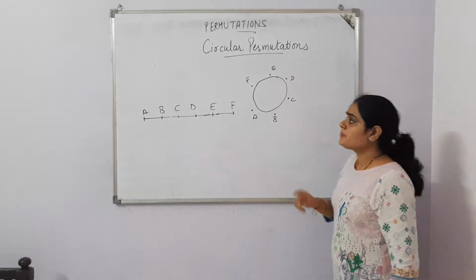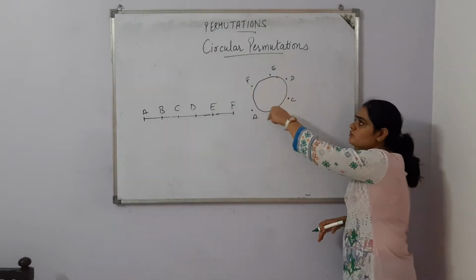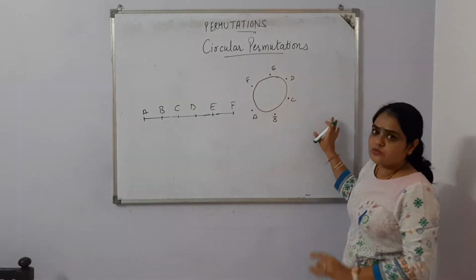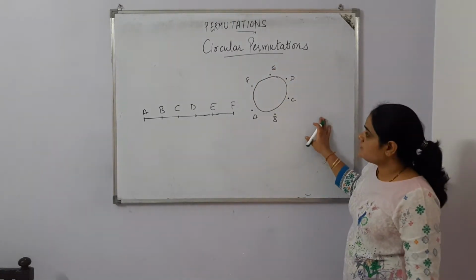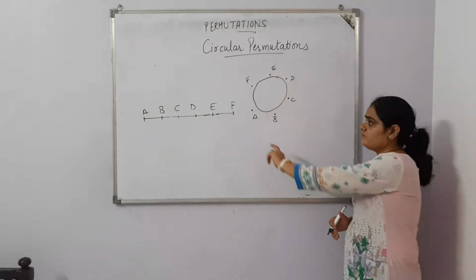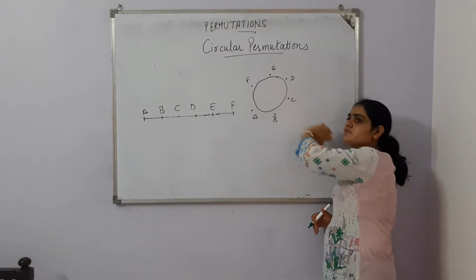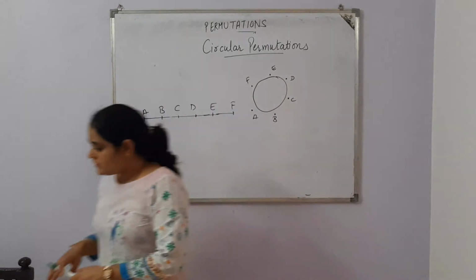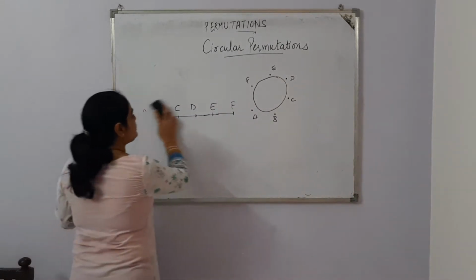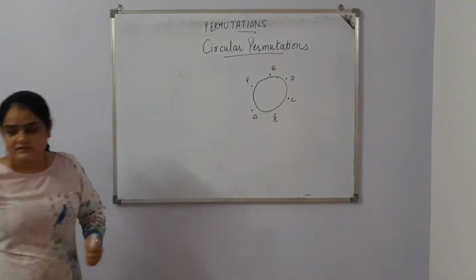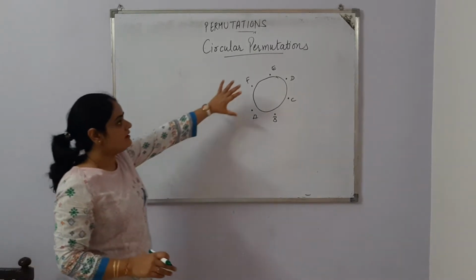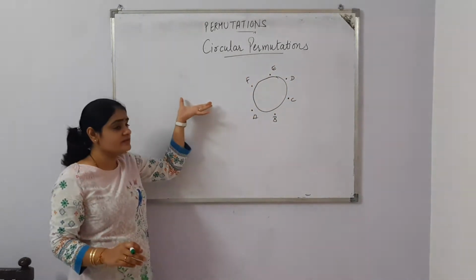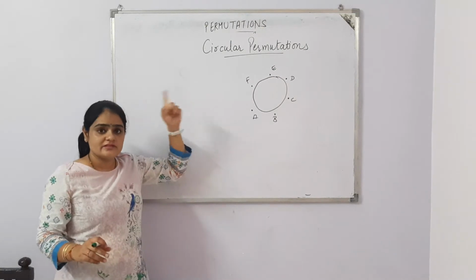But in a circular or round table, when these 6 persons are sitting around this round table, we cannot say who is the first person. We cannot say A is the first person, we cannot say F is the first person, we cannot say D is the first person. In that case, how can we find the number of arrangements? Let's fix one person's position, because here we cannot say who is the first person.